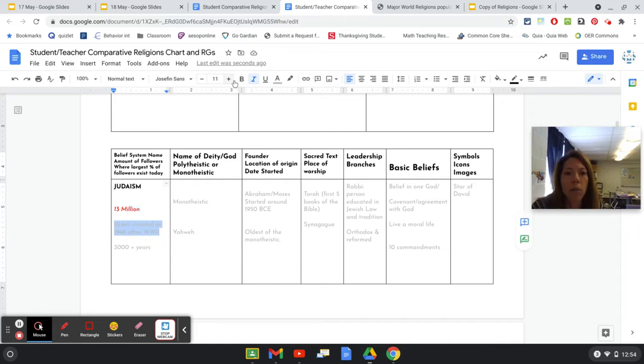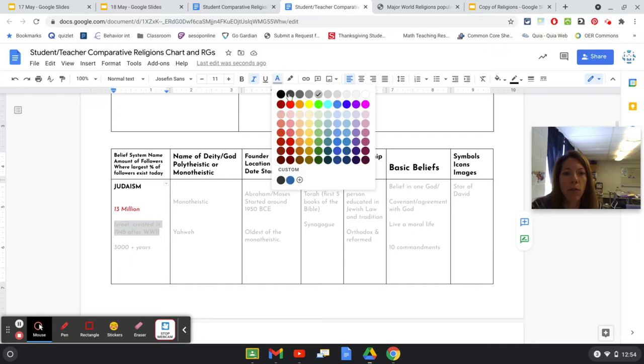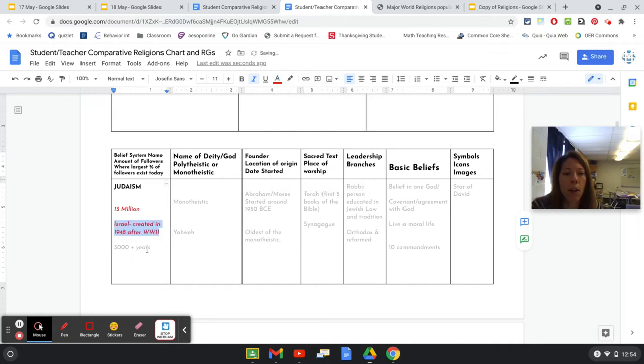Israel, which was the country created for the Jews to have their homeland, their sacred spot after World War II in 1948. I hope you can see on the screen okay. It may be a little small. Israel was created in 1948 after World War II as a place for the Jews to have their own sacred spot. It's a long history as to why that is. We didn't get into those details of the history, and we're not in this class.